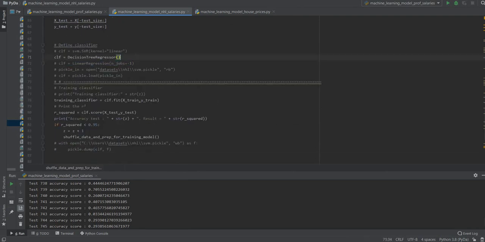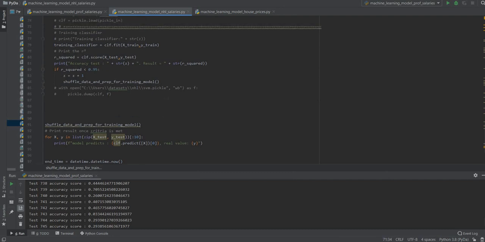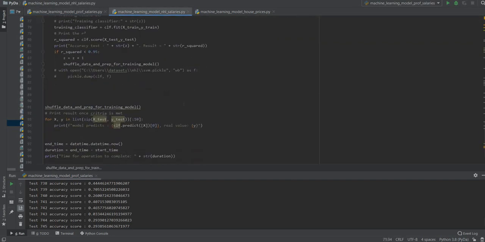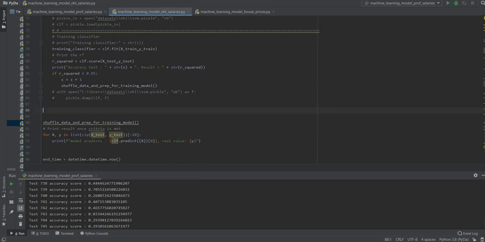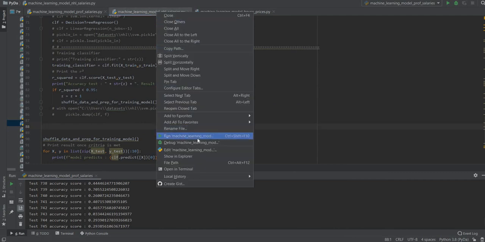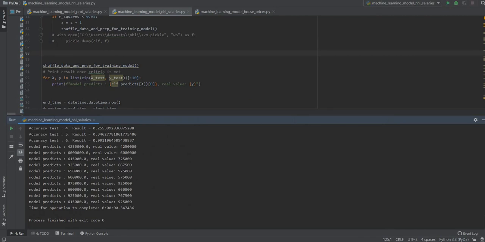By this one, we're going to use the decision tree regressor and not the linear regression, as we did for the professor's salaries. And this one, I think it's more accurate. That's why I'm looking for a 95%. I don't know. Let's see if we get it. Let's run it and see what happens. On the 6th attempt, on the 6th test. Okay, that's pretty good. Okay, predicted it accurately.